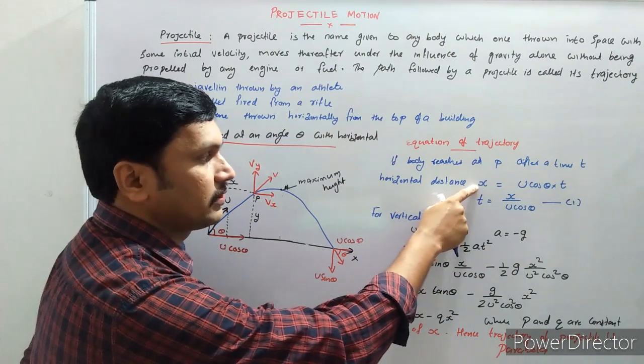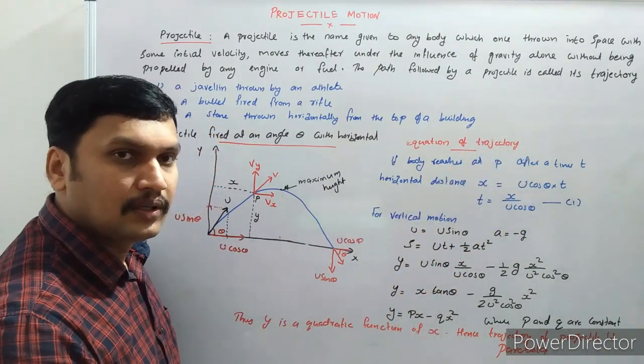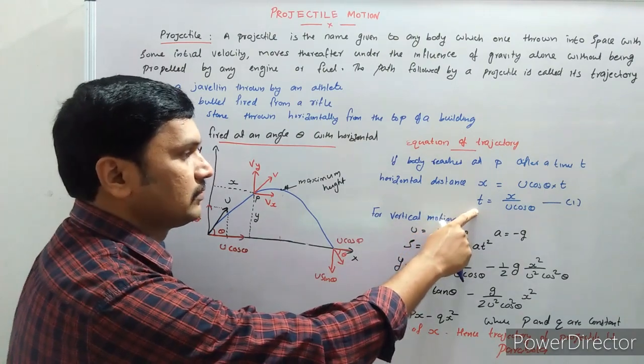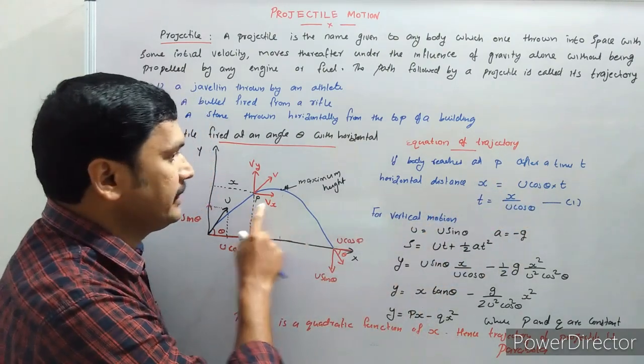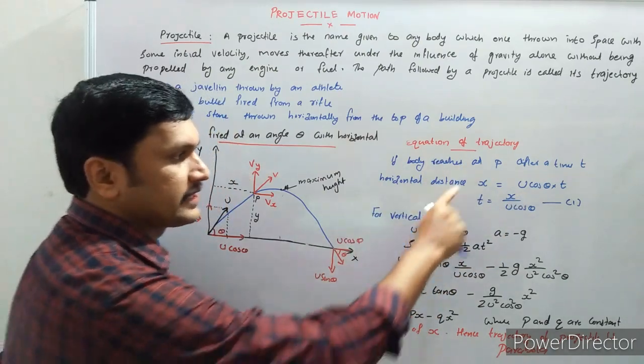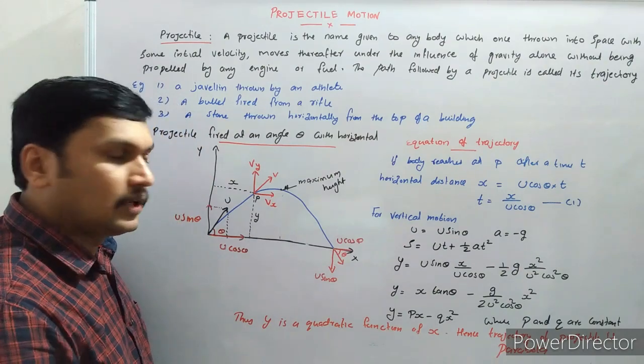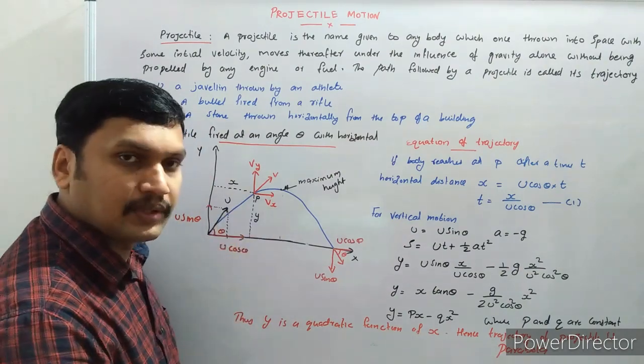X is equal to horizontal distance. X is equal to u cos theta into t. Or we can write the time taken to reach the point P as t is equal to x by u cos theta. Keep it as equation 1. Now let us see what about the vertical motion.